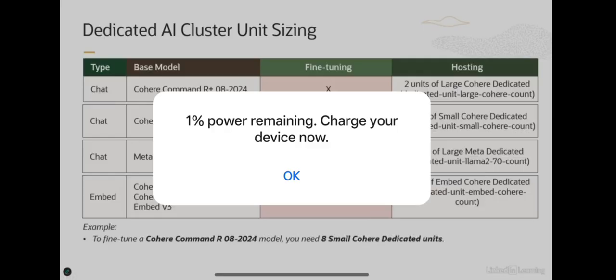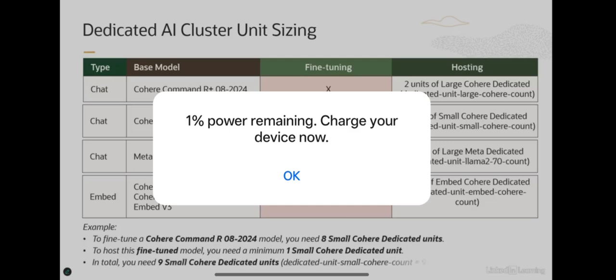Now let's look at an example, right? Suppose you want to fine-tune a Cohere command R08-2024 model, this particular model we discussed here. In that case, you would need 8 small Cohere dedicated units for fine-tuning, and for hosting this fine-tuned model, you need a minimum of 1 small Cohere dedicated unit. So in total, you require 8 small Cohere dedicated units here and 1 small Cohere dedicated unit here, so you require 9 units.